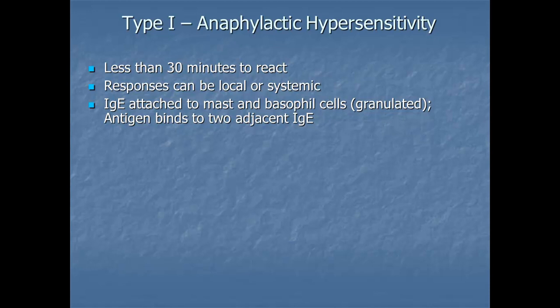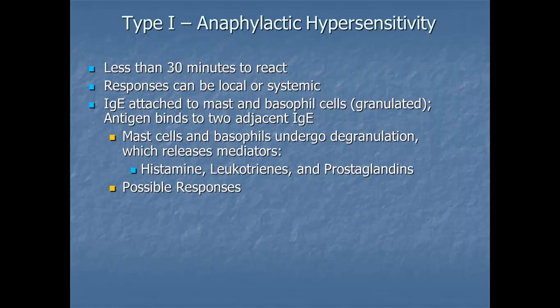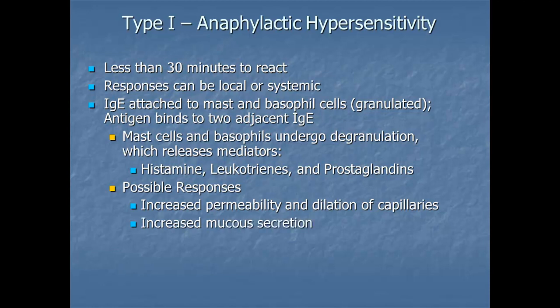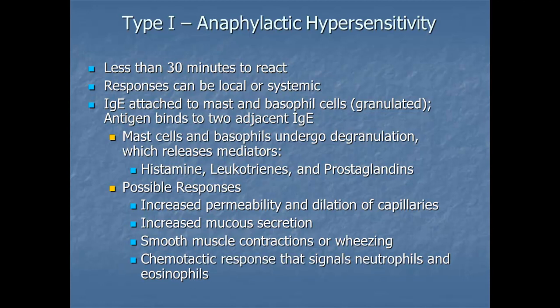IgE again attaches to the mast and basophil cells. The antigen binds to the 2 adjacent IgEs, and the mast cells and the basophil cells undergo degranulation, which is going to release the mediators. Possible responses, of course, would be increased permeability and dilation of capillaries, increased mucus secretion, smooth muscle contractions or wheezing, and a chemotactic response that signals neutrophils and eosinophils.